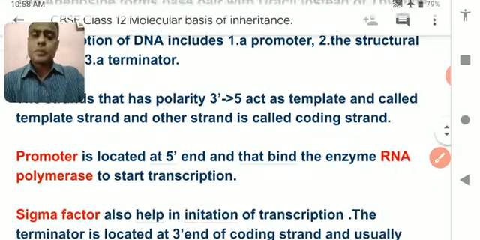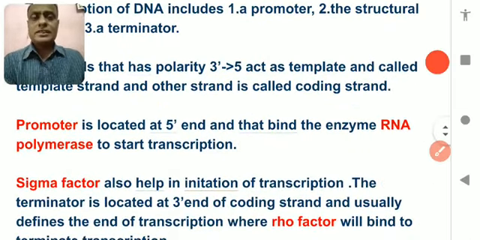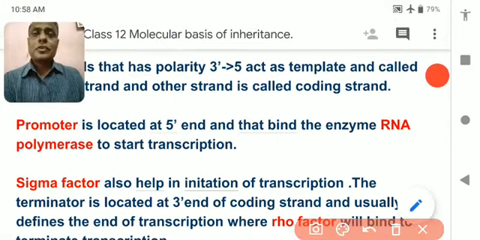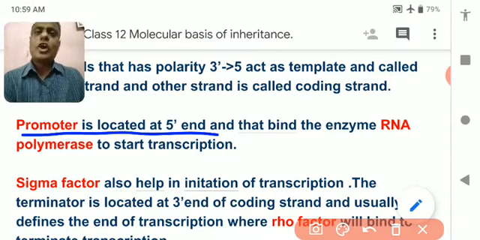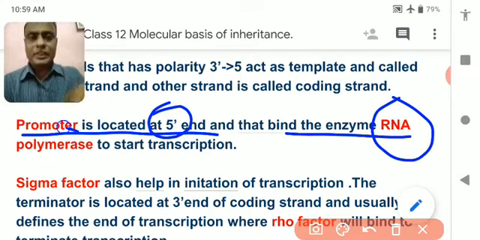So what is a promoter? Promoter is the part of DNA where RNA formation initiates, or you can say starts. The promoter is located at the 5' end and binds the enzyme RNA polymerase.